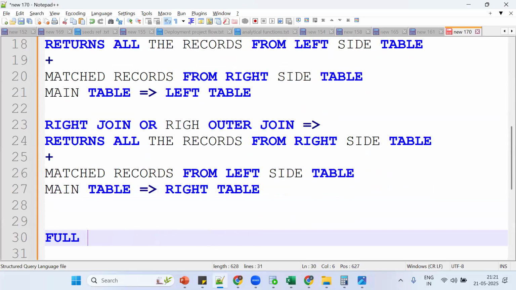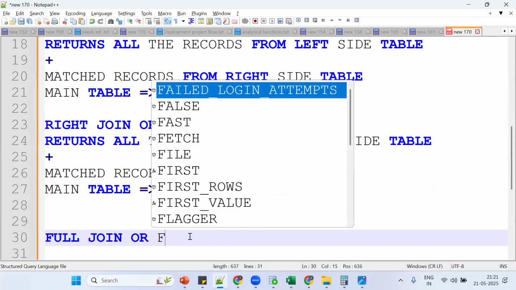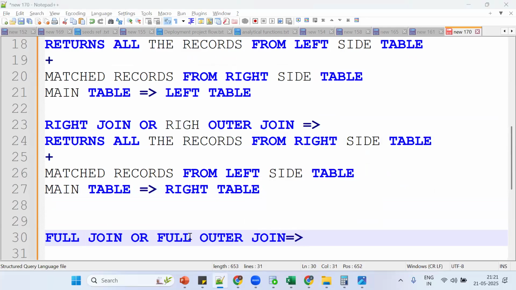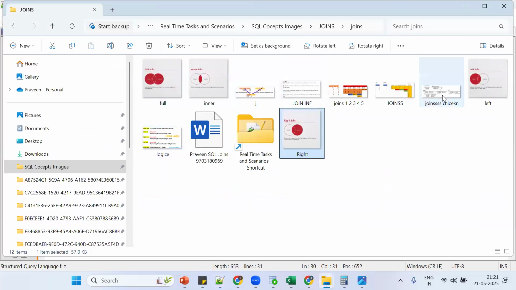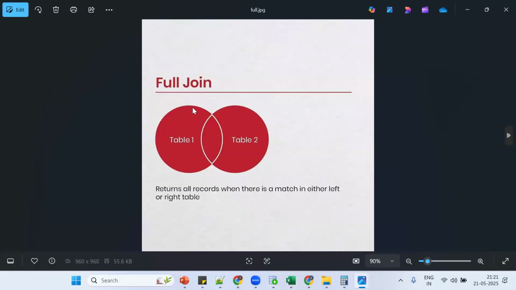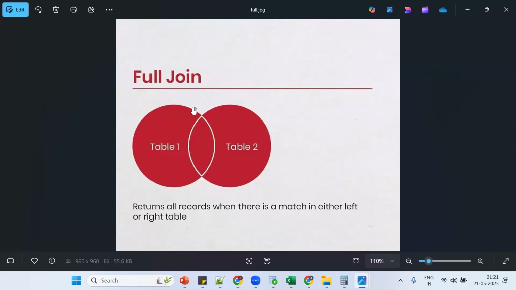Then what is full join, or full outer join? Left plus right. Which is the main table? It returns from both tables. Which is the main table? Both tables. Both tables are main tables, so table one and table two are the main. It returns all the records.